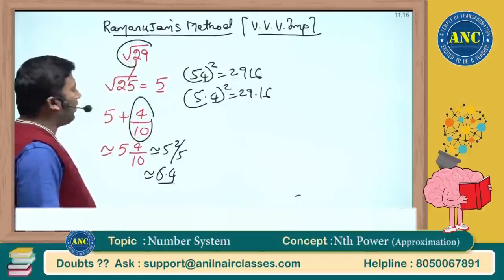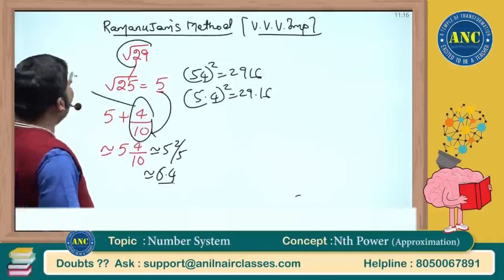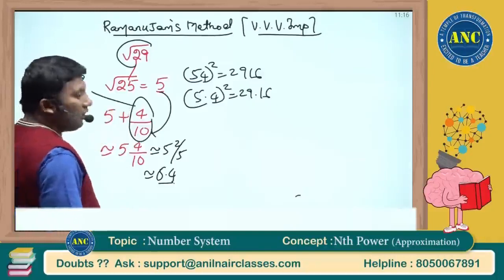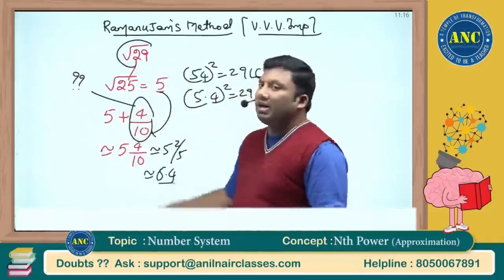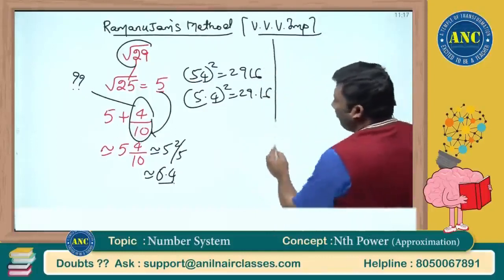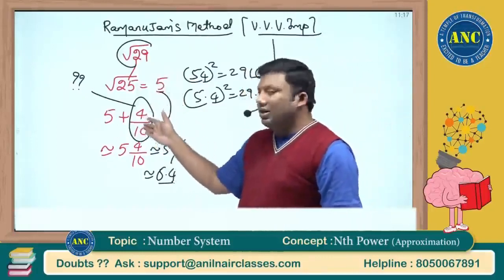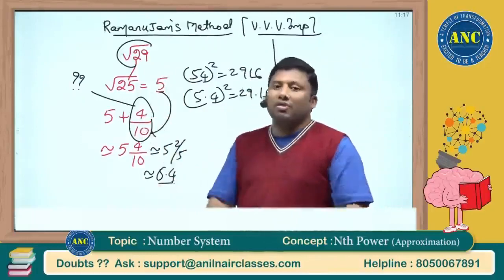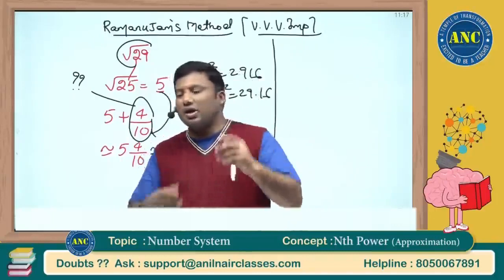29 minus 25 is 4, and double this value. This is where some smart students will ask you a doubt, and smart students know that you are just telling it from a textbook without giving the proof. If you see any kind of YouTube videos where they are teaching like this without giving you the proof, you can understand the level of subject knowledge they have.